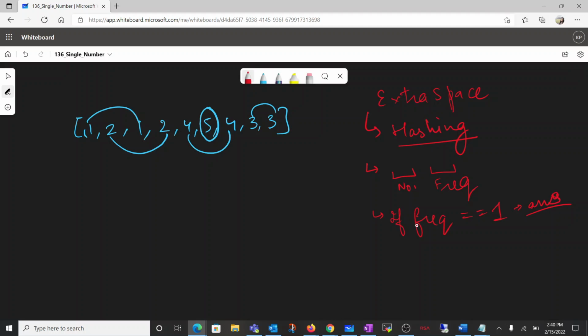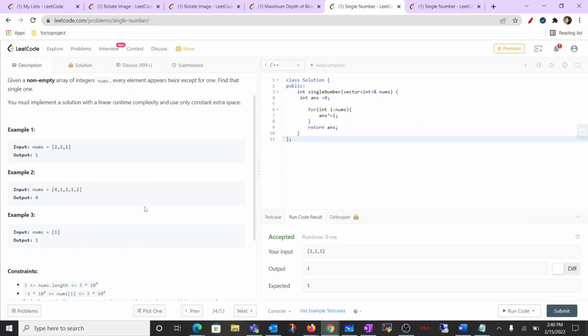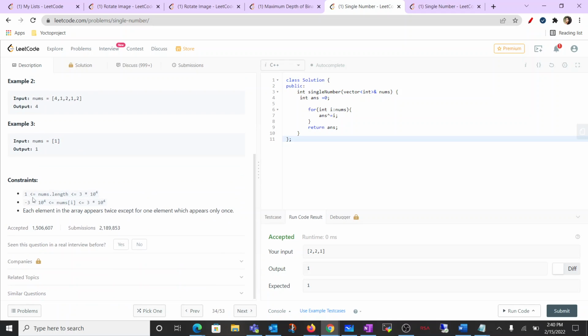Because as per the question, let me show you the question. As per the question, we are simply given just one number. It is non-empty, and every element appears twice except for one. So there is only one such number, right? That's why we can use that method.